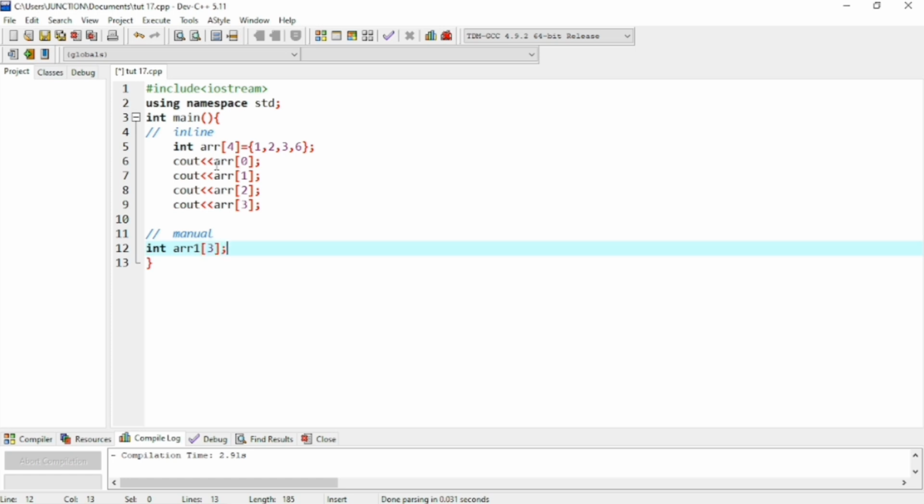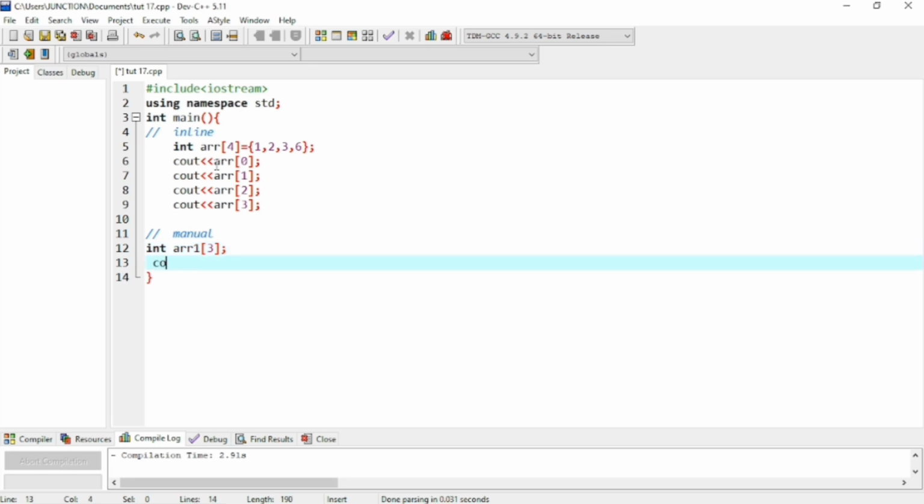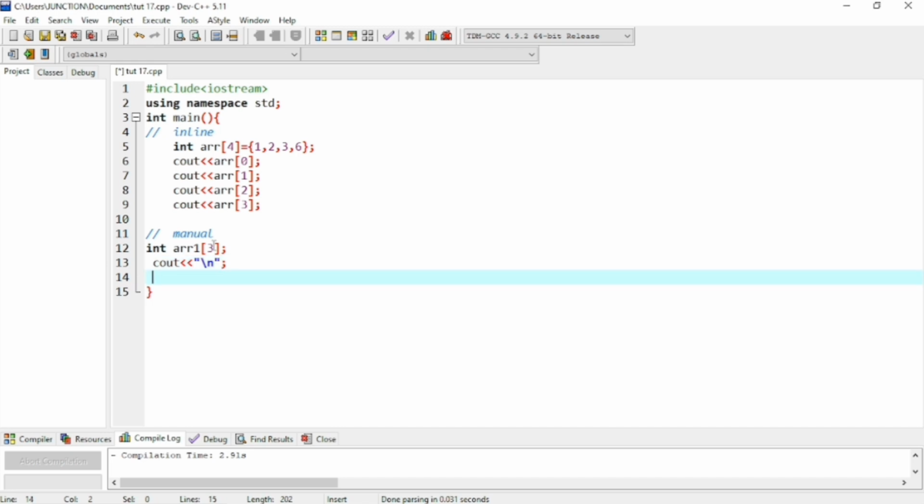This is how we declared the array, and now I will use the cout function to make one line difference between the first array and the second array. So I will use \n. That's it. Now we have to insert the values into the array, insert the 3 values into the array.